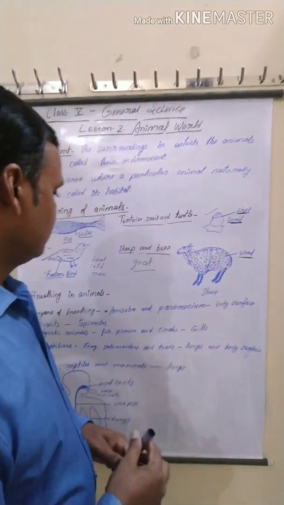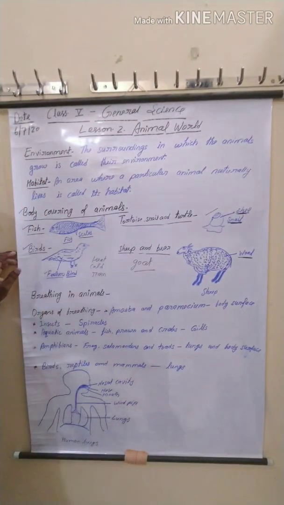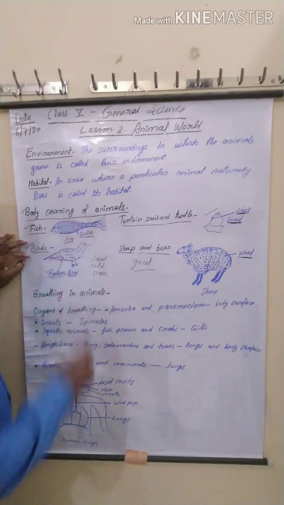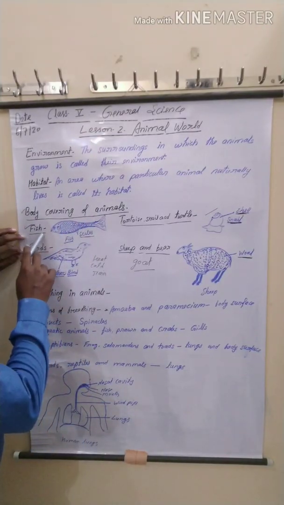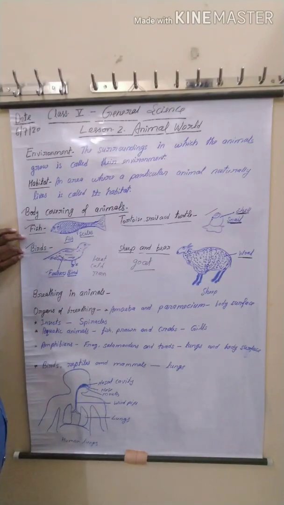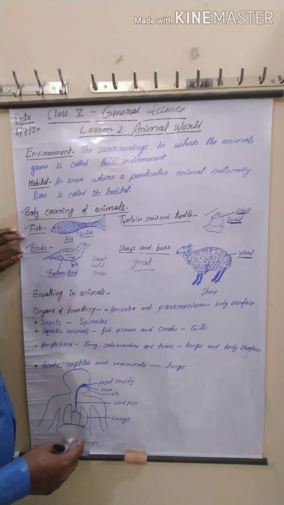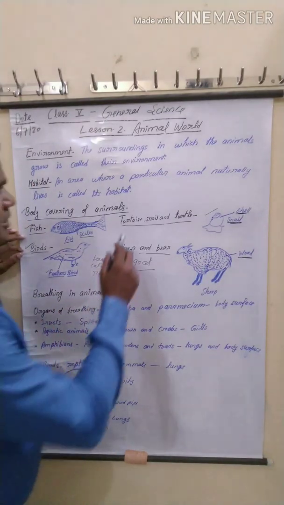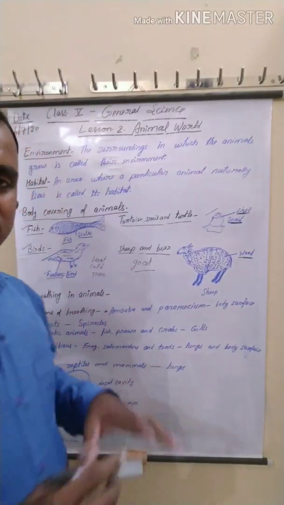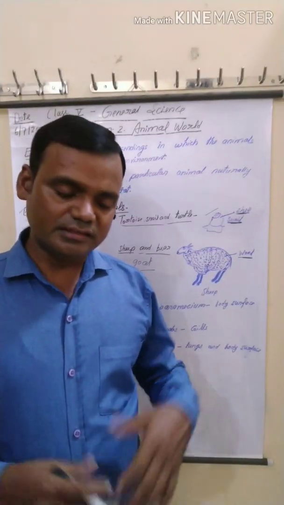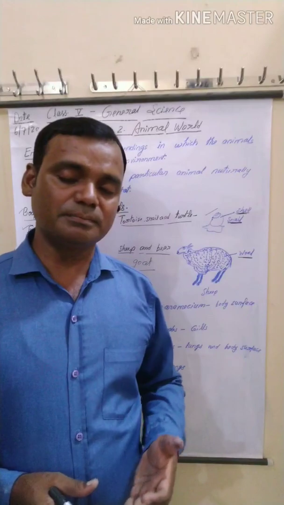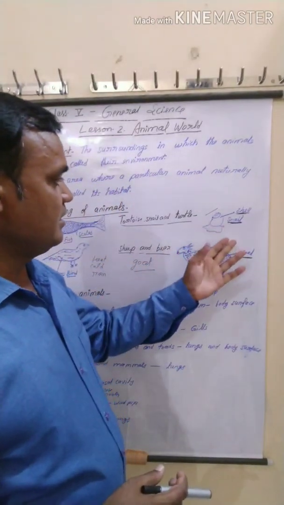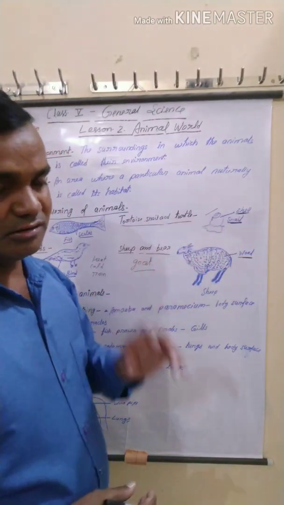Okay, I hope you understand. I repeat again, body covering of animals. Fish are protected by scales, and snake and lizard are also protected by scales, but different from fish scales. Tortoise, snail, and turtle have their body protected by a hard covering shell, and this shell is made up of calcium carbonate. Here I take the example of snake, their body covered with a hard covering.